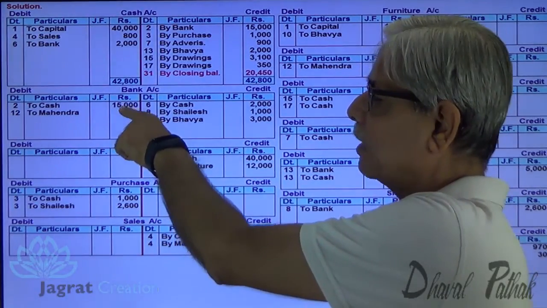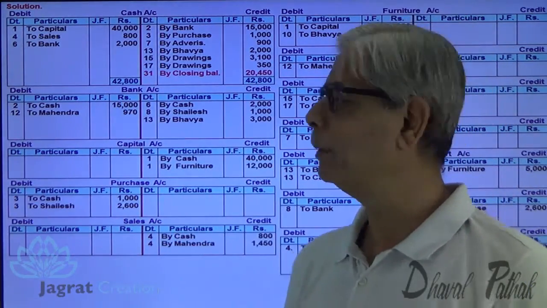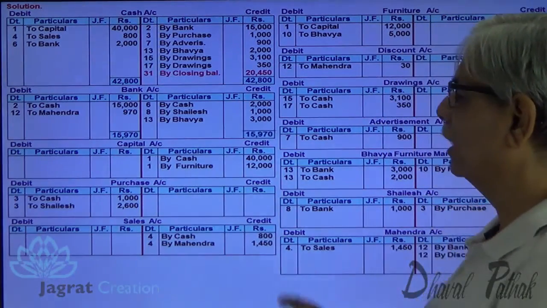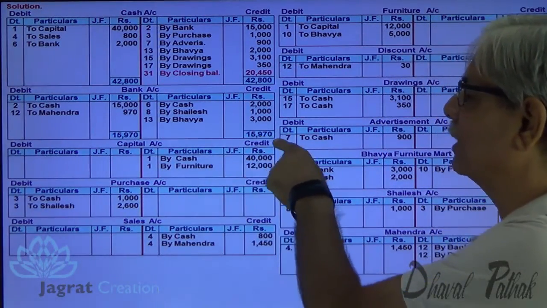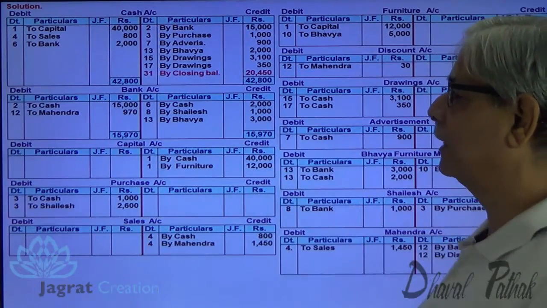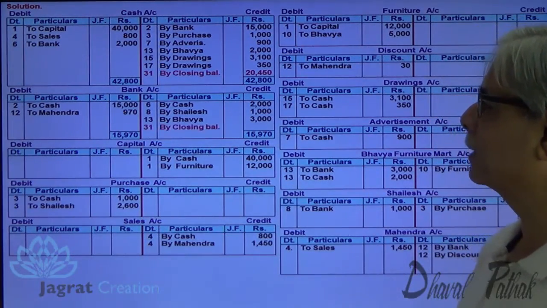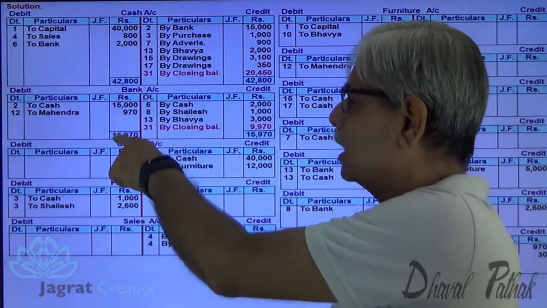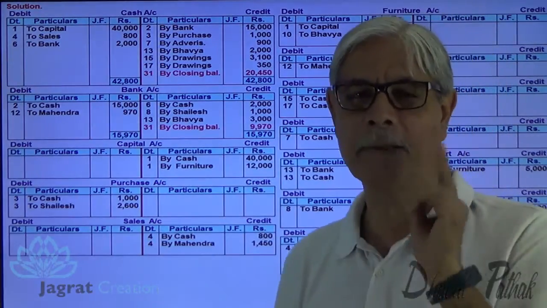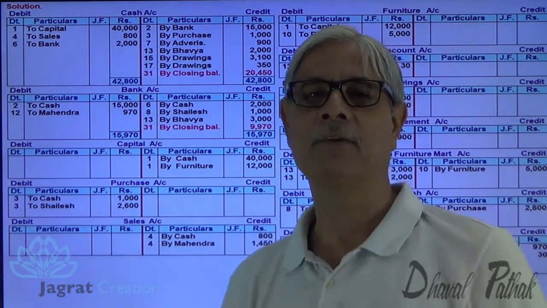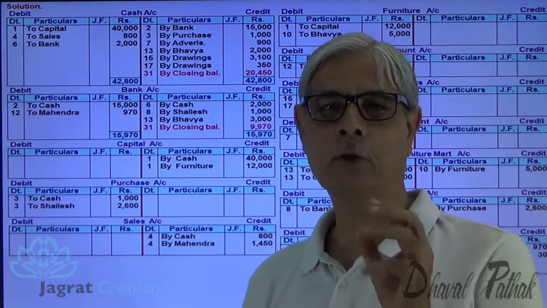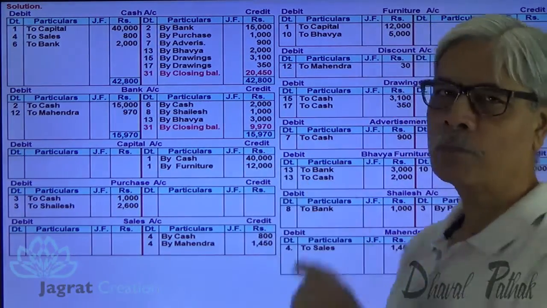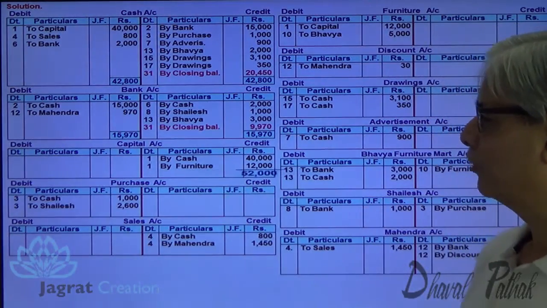Now look at the bank account. Debit side here 15,000 is there. So debit total is going to be more. So total of debit side is 15,970. Here 15,970. From 15,970 deduct 2,000, 1,000 and 3,000. You will get the closing bank balance available for spending 9,970. Here the debit total is more, so this balance is identified as debit balance, though recorded on the credit side of ledger account while closing or while balancing the ledger account. Now capital account, credit side total is more, so 52,000.